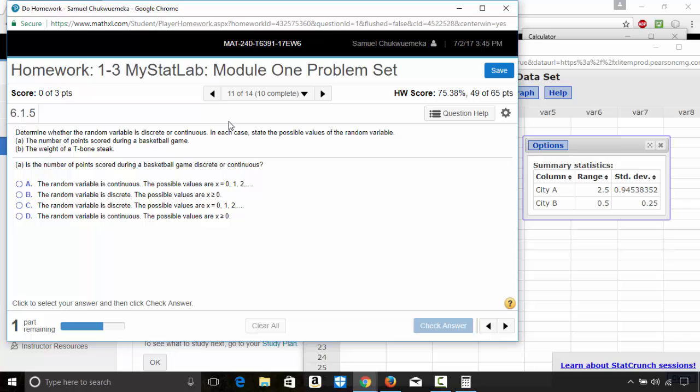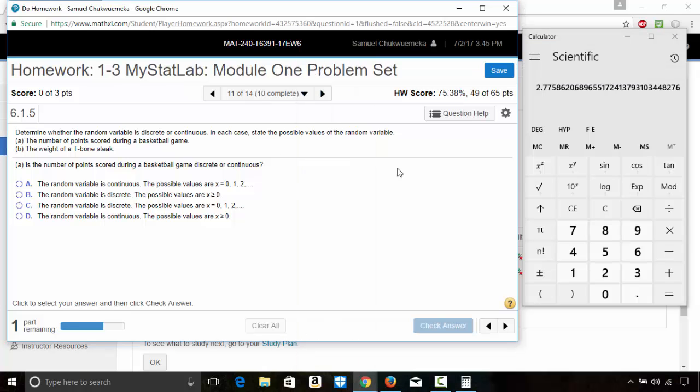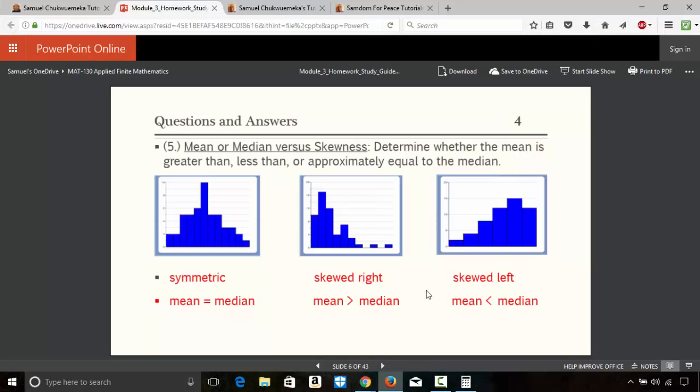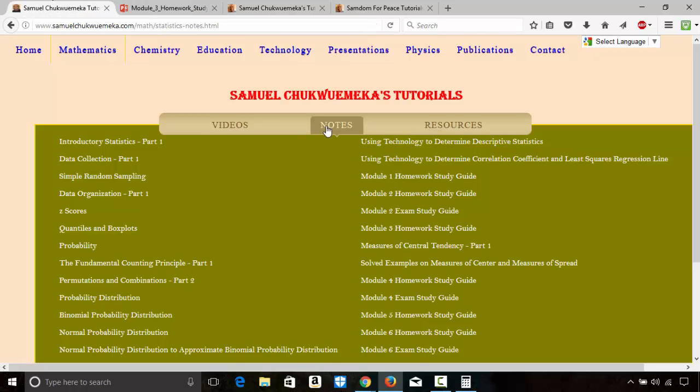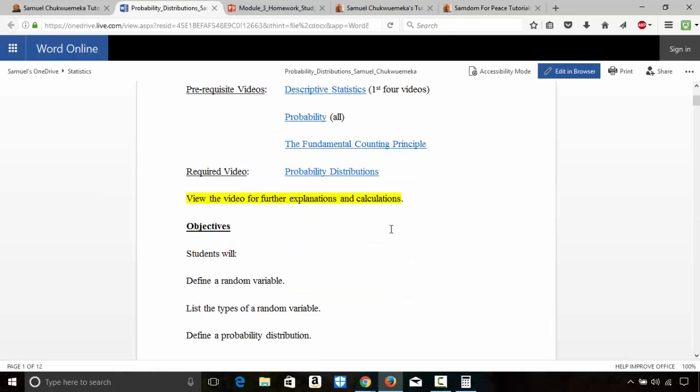Question 11. Determine whether the random variable is discrete or continuous. In each case, state the possible values of the random variable. Let me close this StatCrunch. This question is, if you go here, under the notes, this is under probability distribution on my website. Probability distribution, you can read it.